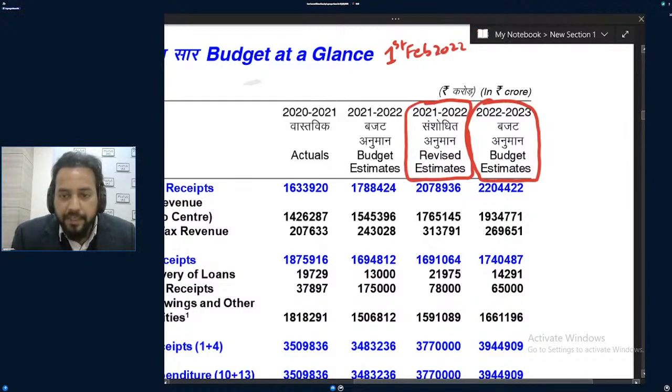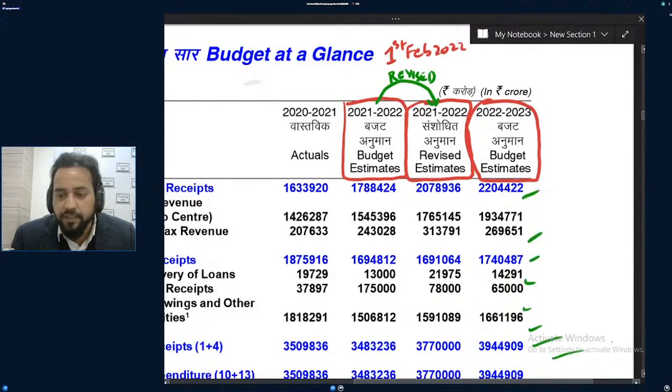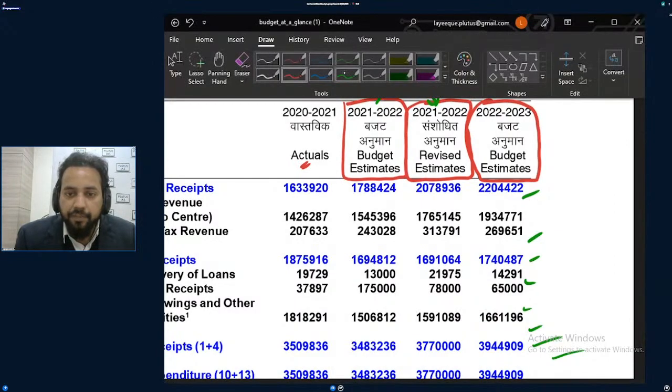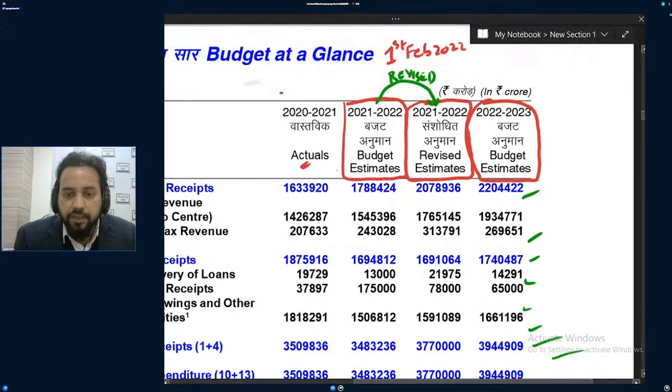At the same time, the budget estimate is also presented over here. You can understand this is the budget estimate of 2021-22. Only this one is revised, I think. This is revised. See, these are different data, data getting revised. Now the previous year is actual. See the word actual? For the previous year 2020-21, it is actual.